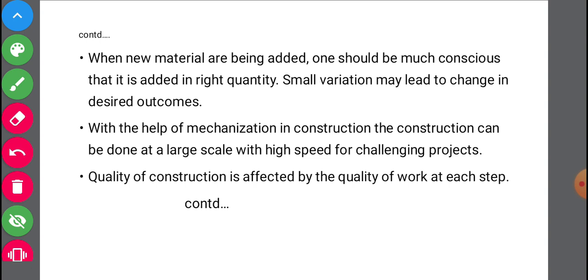Quality of construction is affected by the quality of work at each step. Okay, so the quality of construction depends on the quality of work at each step. It doesn't mean that if we are simply standing in front of a structure and it looks good, we can say it is of good quality. So when we are doing the construction, in each and every step we have to check for the quality. When the quality is maintained during construction, then the quality finally achieved will be our desirable one. Okay, so that thing we have to keep in mind.